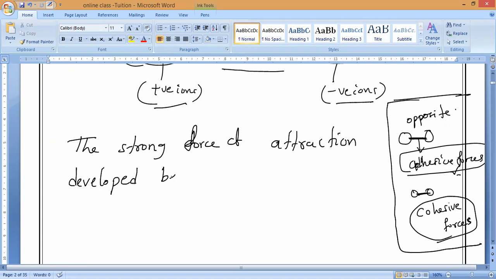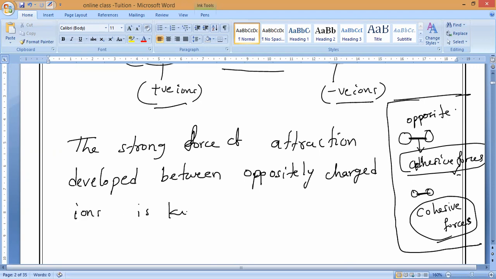Developed between same side or opposite side? Oppositely charged particles. Understand? Oppositely charged ions is known as what we should call ionic bond. Understand? So ionic bonds are formed by what, guys? Made up of ions only. That is what you should remember.